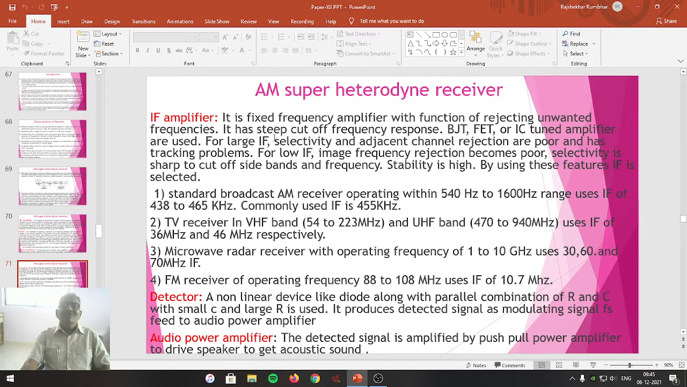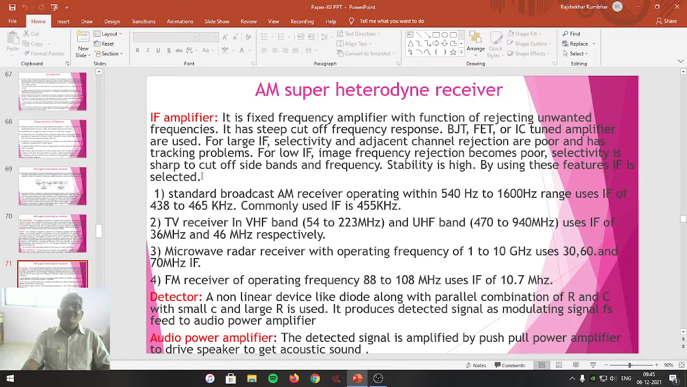For large IF, selectivity and adjacent channel rejection are poor and it has a tracking problem. If the intermediate frequency is more, selectivity and adjacent channel rejection facility of the receiver become poor, and it will produce the tracking problem. For low IF, image frequency rejection becomes poor, selectivity is sharp to cut off sidebands and frequency stability is high. By using these features, the intermediate amplifier is designed.